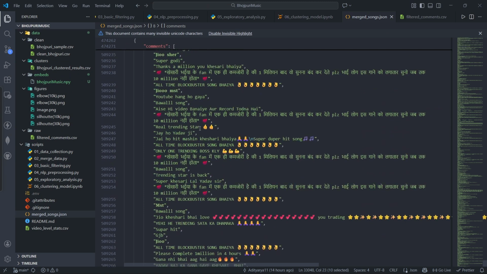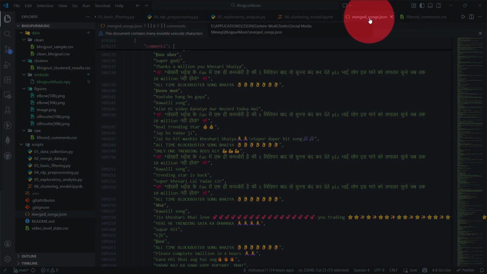But we all know there is a principle which says garbage in, garbage out. If we train our model with garbage values, we will get garbage output. So it's of no use. So we will now clean this up.